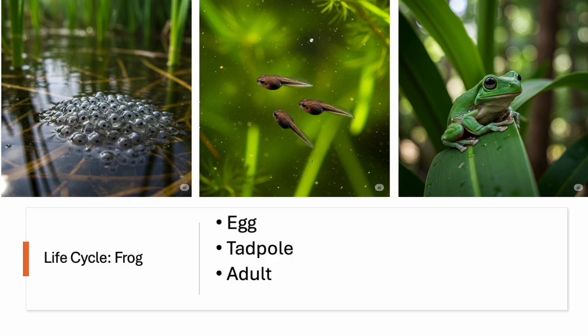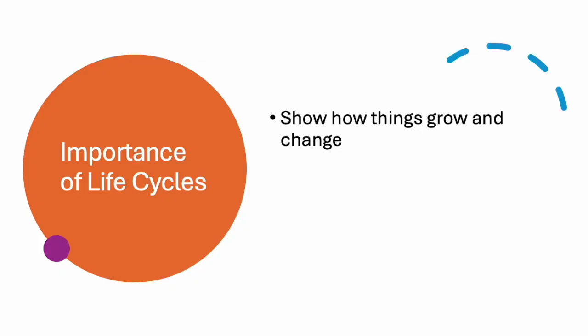Life cycles are important because they show how things grow, change, and make new living things. This helps keep plants and animals around so the earth stays full of life.